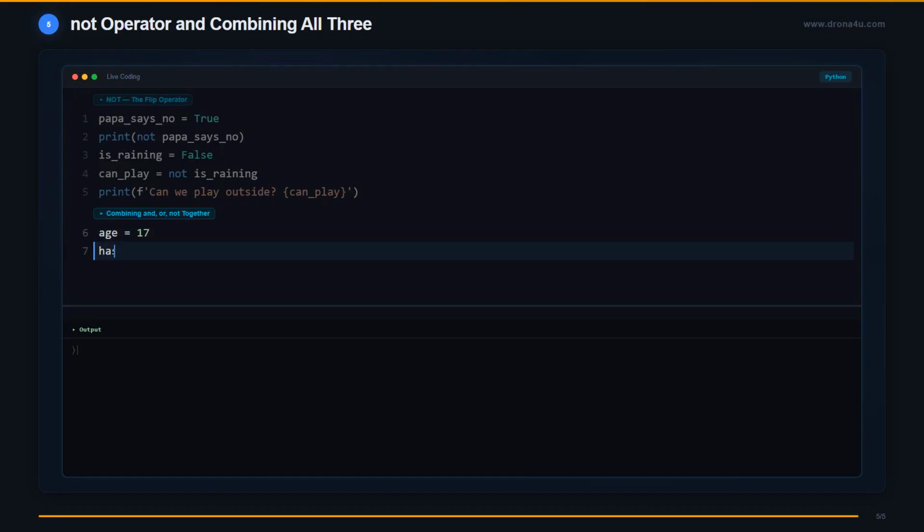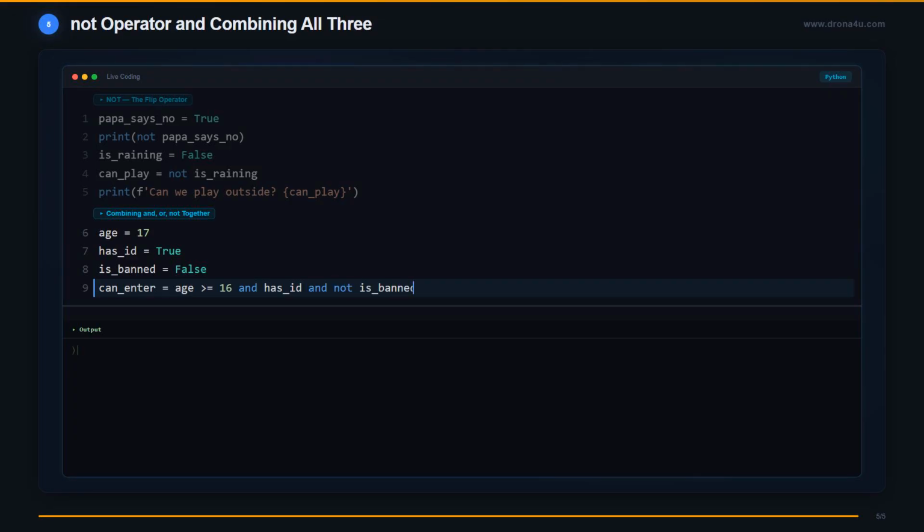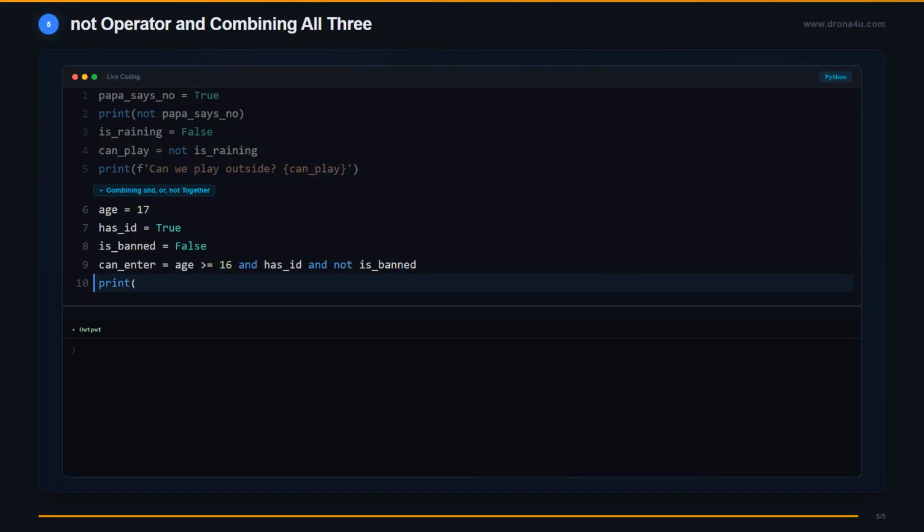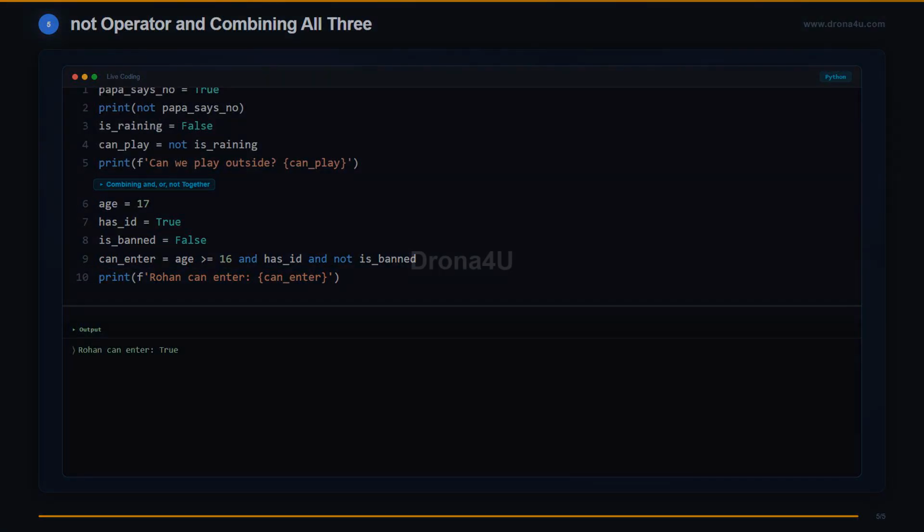Now the grand finale, all three operators together. Rohan wants entry to a coding contest. Rule: age must be at least 16 and he must have an ID and he must not be banned. Rohan is 17, tick. Has ID, tick. Not banned: is_banned is False, and not False is True, tick. All three conditions pass, so can_enter is True. Let us check if Rohan gets in. True. All conditions passed. Notice how the